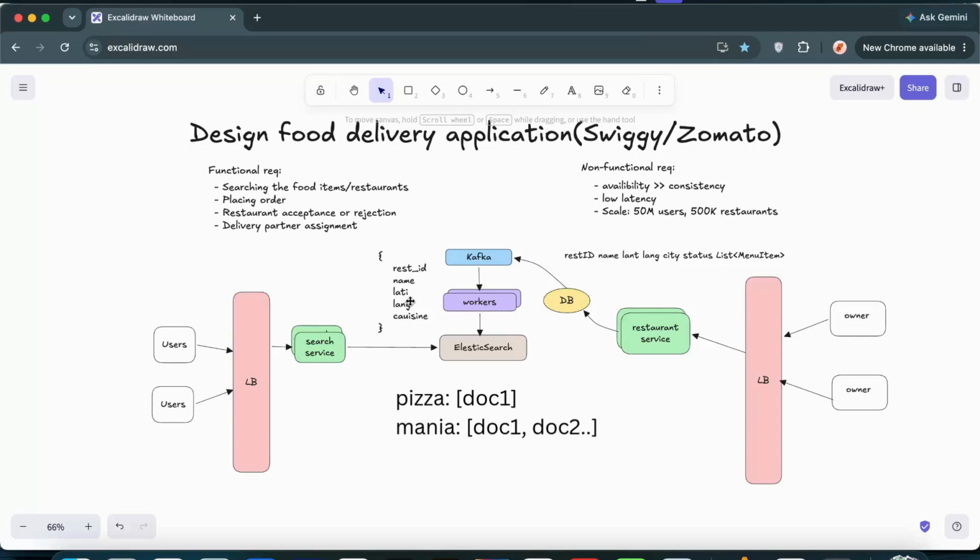Now whenever a user searches for pizza, obviously the query will include the user's location and the radius in which the restaurants are available, and having these keywords, that filtering we also have to do.